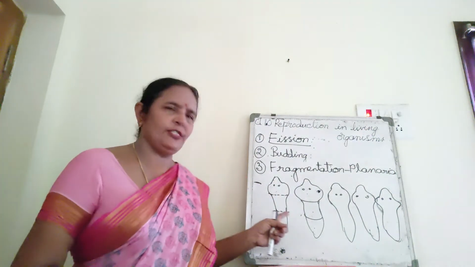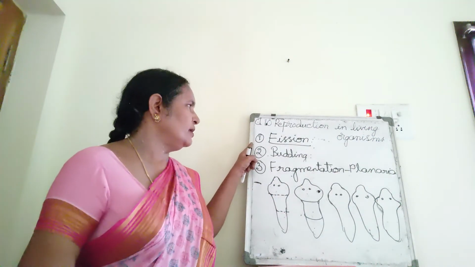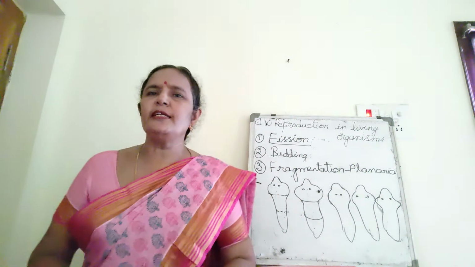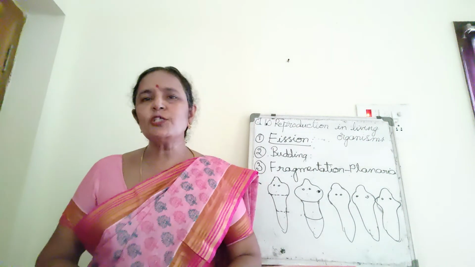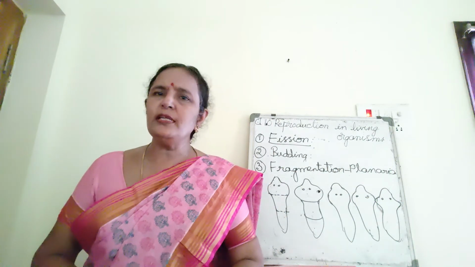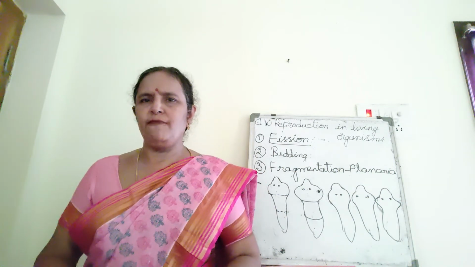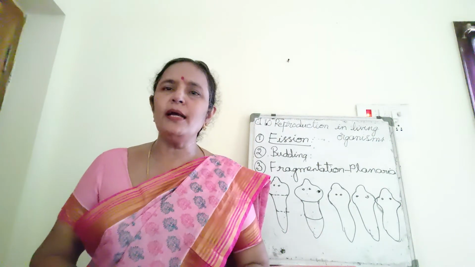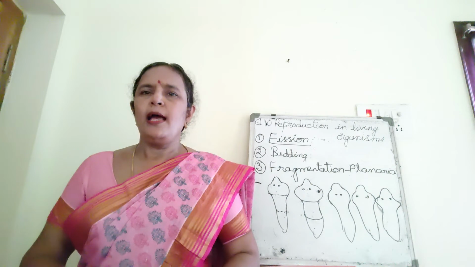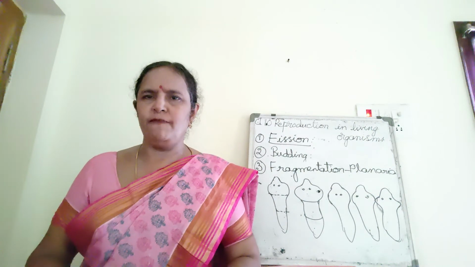That is fragmentation. Fission, budding, fragmentation. These are the different modes of asexual reproduction. In fission, there is binary fission and multiple fission. Binary fission in amoeba and Leishmania. Those two are protozoans. And in Plasmodium, multiple fission.